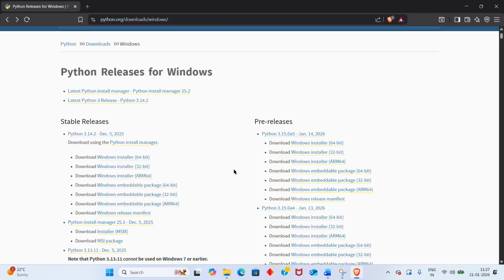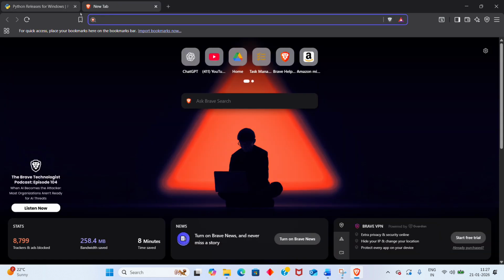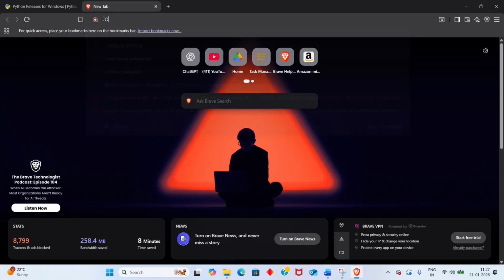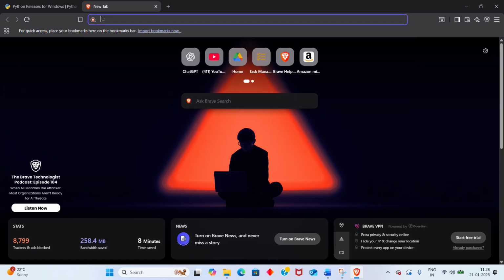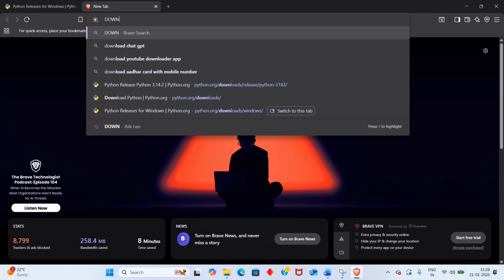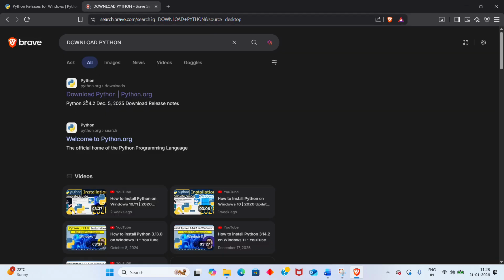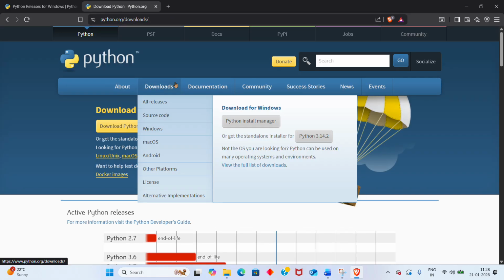We will use the Brave browser. Here we will write download Python.